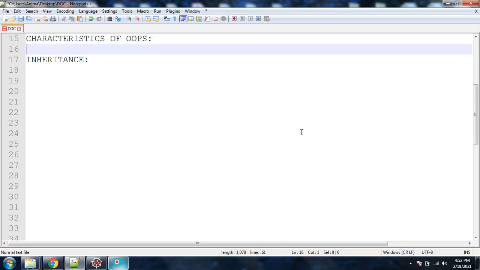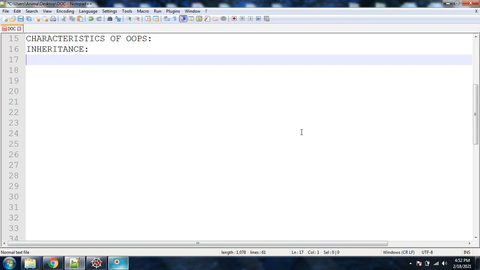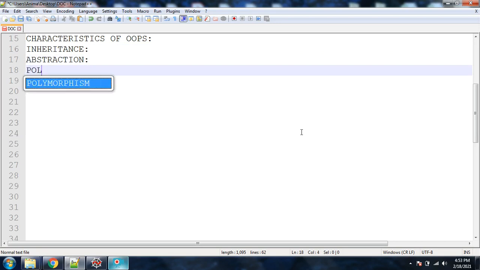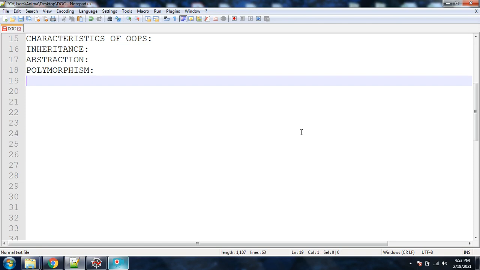Sorry. They are mainly, first of all, inheritance. Next comes abstraction. Next comes polymorphism, and next comes encapsulation. These are the four different characteristics of object-oriented programming.